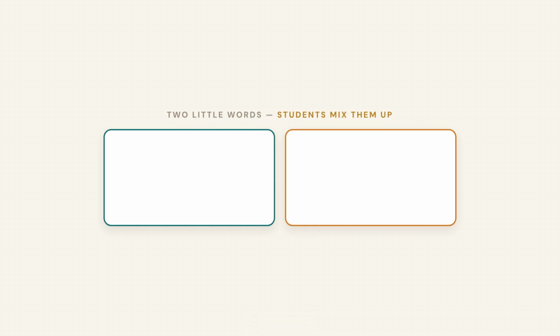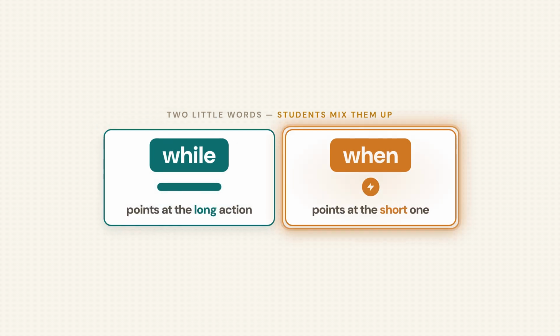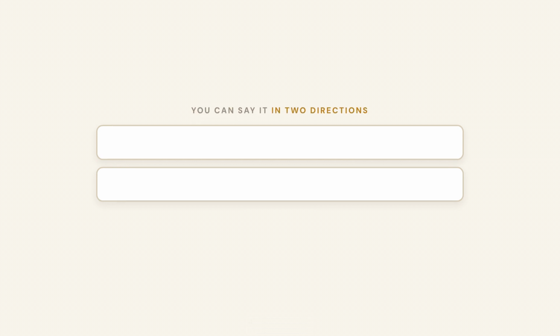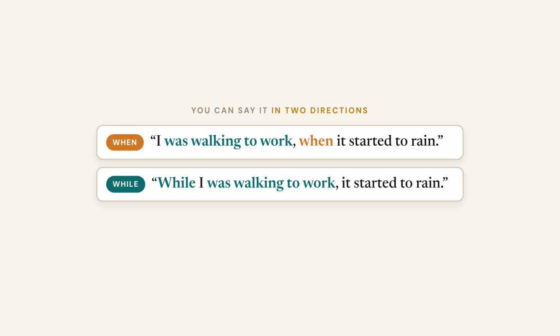Now, 2 little words go with this, and students mix them up all the time. When and while. While points at the long action. When points at the short one. So you can say it in 2 directions. I was walking to work when it started to rain. Or, while I was walking to work, it started to rain.